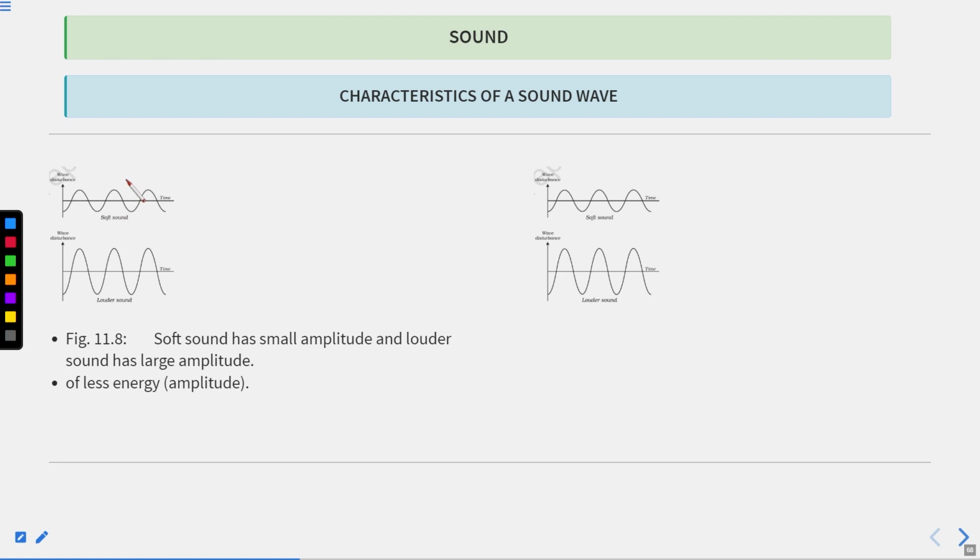This is the diagram. If we provide small energy to the particles, these particles will vibrate slowly, and the curve will come like this. It has low amplitude, so the sound is a soft sound. And if I provide more energy, then the amplitude will be higher and the sound will be louder. Clear? So amplitude is associated with energy, and amplitude determines how loud the sound is.